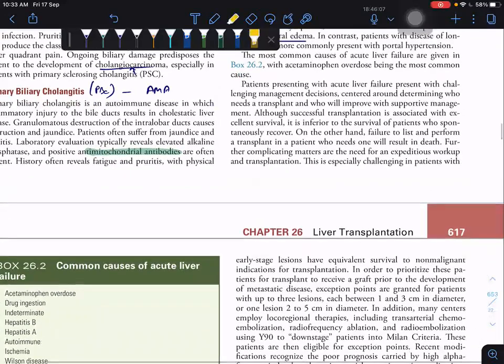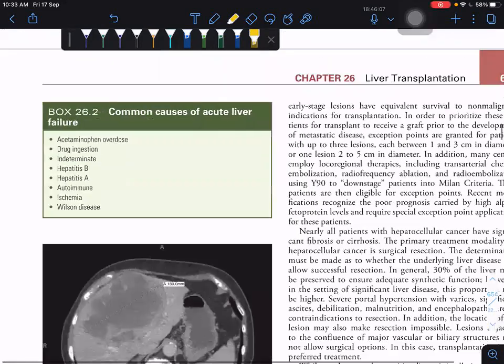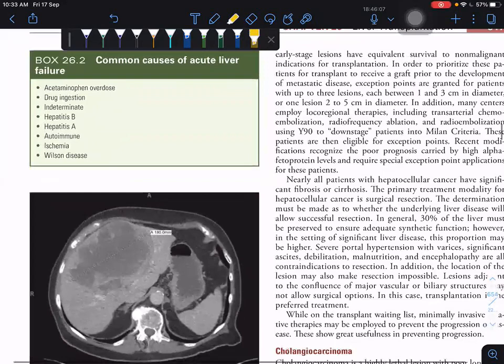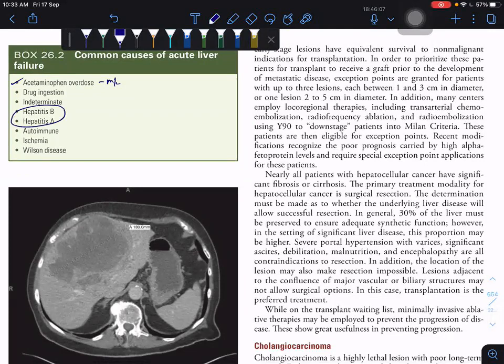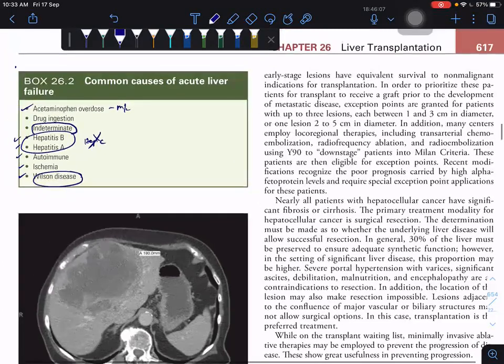So among acute liver failure causes, acetaminophen overdose is the most important cause. Next, the common causes of acute liver failure: the most common cause is acetaminophen, paracetamol ingestion. Hepatitis B and A also come under acute liver failure, and hepatitis C won't come. Autoimmune disease, ischemia, and among metabolic diseases only Wilson disease come under acute liver failure. One more is called indeterminate. You have to notice that too. This can also be a potential MCQ: cause of acute liver failure except. Only Wilson's disease comes in metabolic diseases, and in infectious diseases hepatitis B and A only.